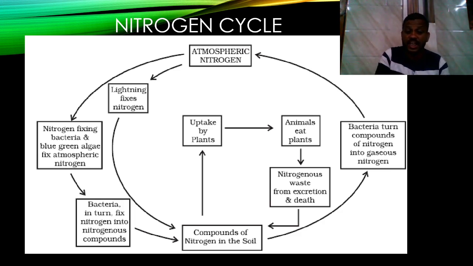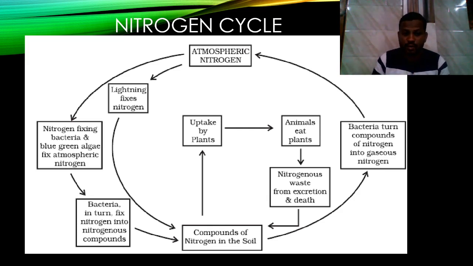The plants are eaten by animals, and animals eventually die. The nitrogenous waste from animals or the dead animals is again converted into nitrogenous compounds with the help of bacteria. This is the cycle of nitrogen.